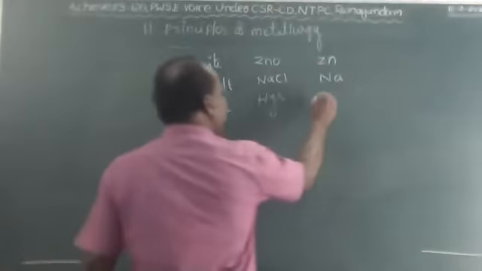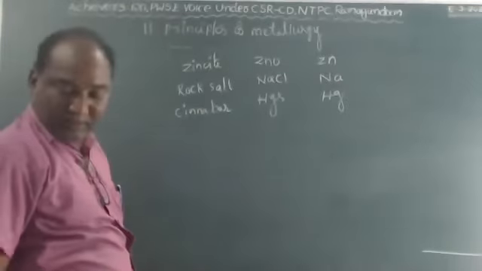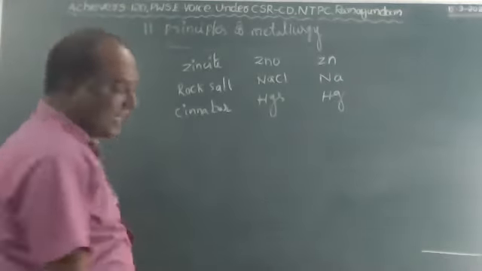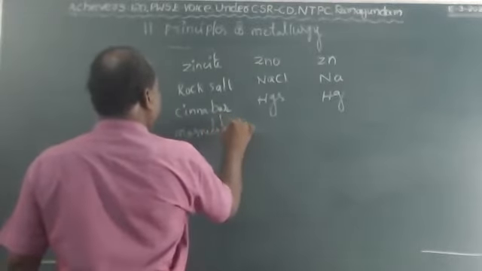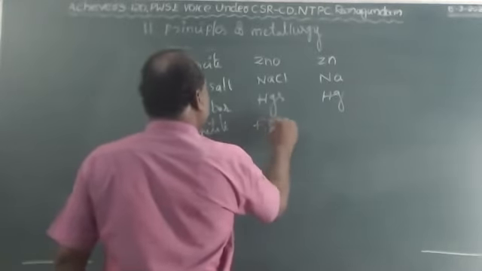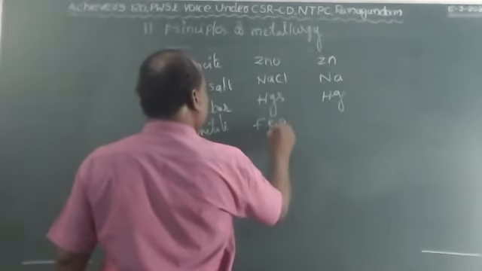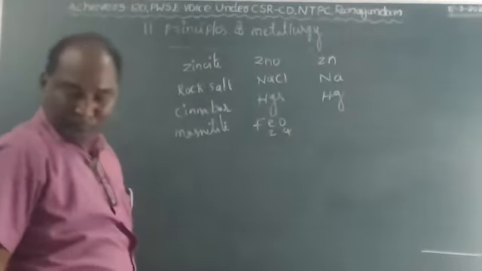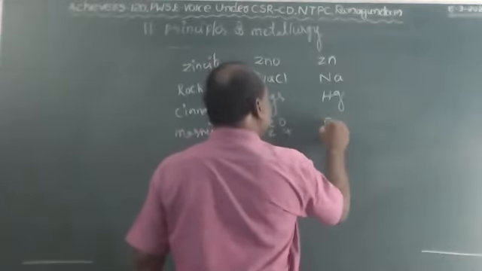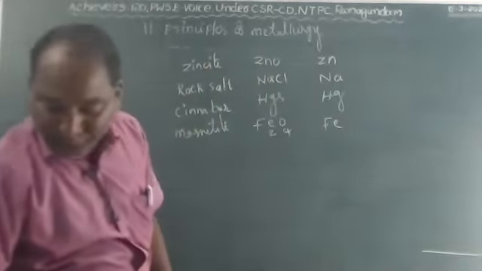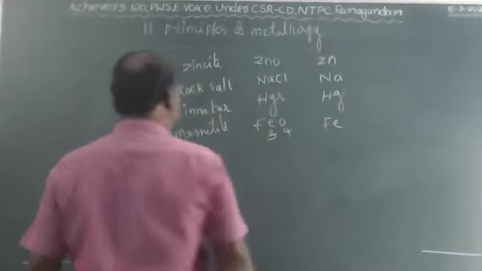Mercury is the metal in this. It is a liquid metal. Next one, magnetite, Fe3O4. Iron is the metal.